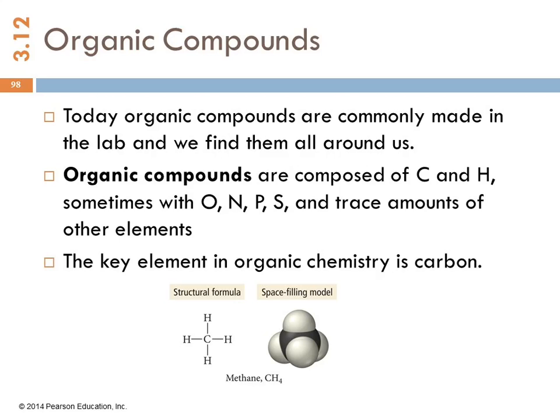Organic compounds are generally composed of carbon and hydrogen, with oxygen, nitrogen, phosphorus, sulfur. Those are the next most common elements. And then they'll have trace amounts of other elements, but really not much of anything else. The key element is carbon. If it doesn't have carbon in it, it can't be organic. Carbon is really cool because it forms 4 bonds. It has this nice tetrahedral shape that we'll learn about later.